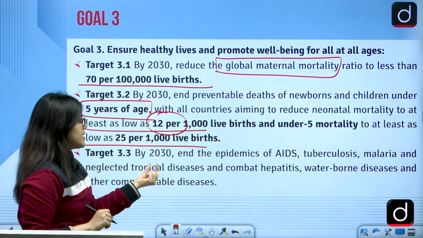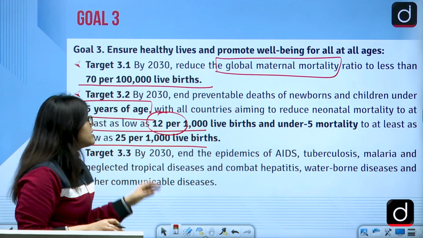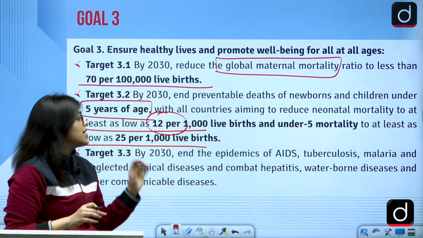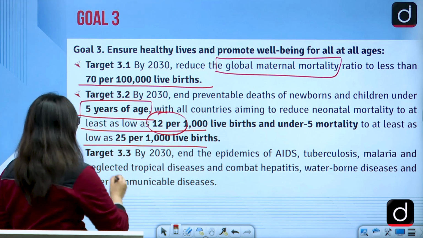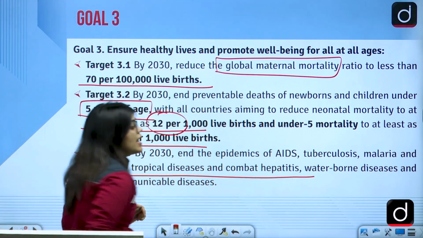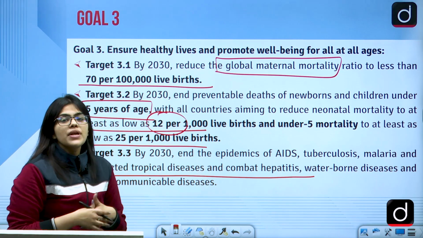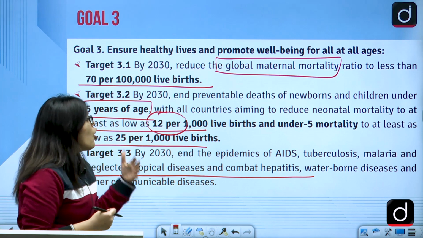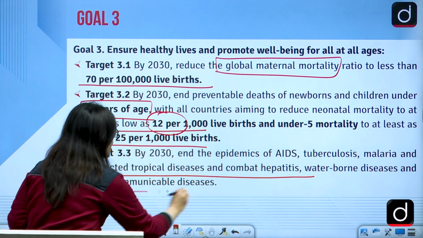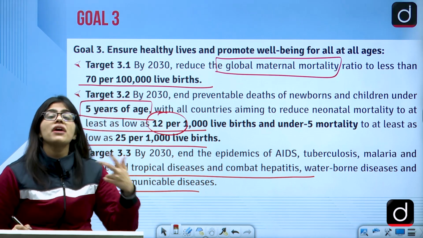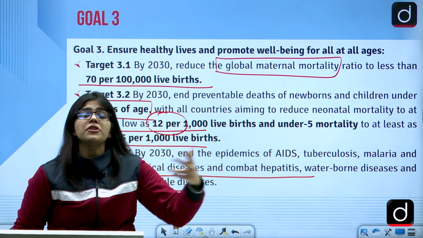Then by 2030, we will be ending the epidemics of AIDS, tuberculosis, malaria, and neglected tropical diseases. So we had other diseases like hepatitis or other waterborne diseases or other communicable diseases that were prevalent but were neglected for a long period of time.